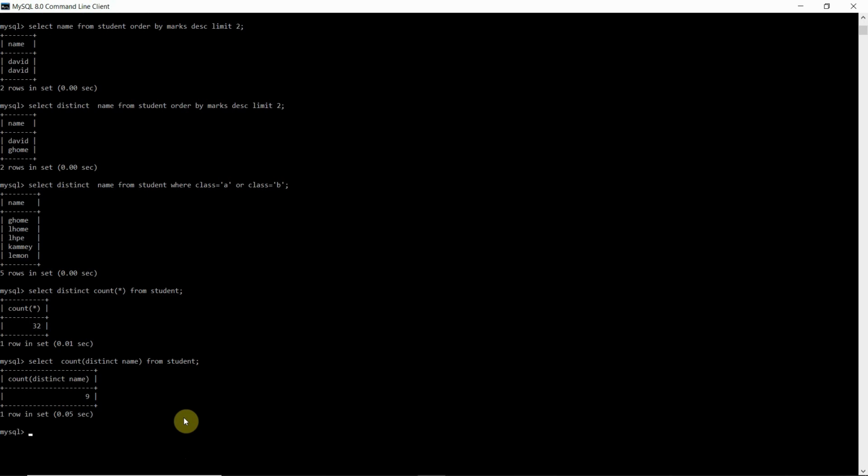Okay, so these were some of the simple questions which are generally asked. Group by, order by, and operators are some of the functions. And since I have used count, there are also functions like the add function, sum function, average function, min function, and max function. You have to be familiar with them.